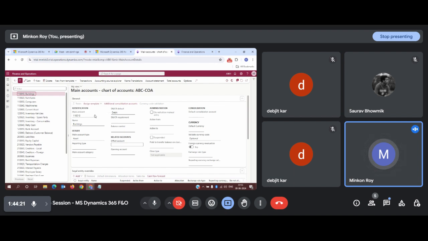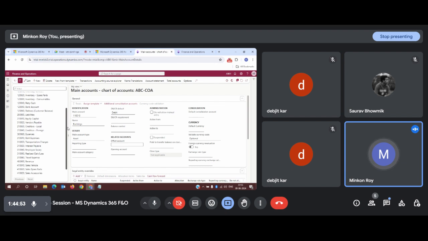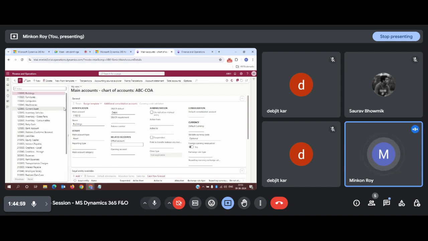See, I have clicked on this edit option, and this form has appeared. I have provided this number 110010, and in the main account naming section, I have provided the name building, and in the main account type, I have defined this main account as an asset type main account. Once I define it as an asset type main account, the system will understand that it will be used for a transactional purpose. In that way I have created all these main accounts. Once you create this main account, there are other options too that you need to take care of.